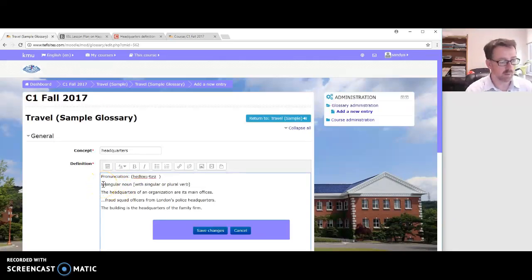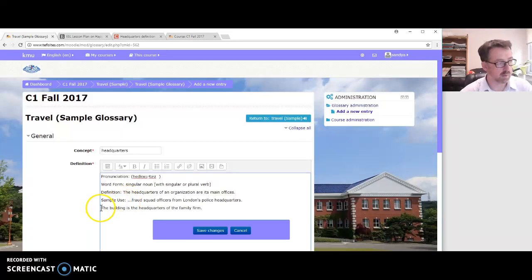Second one, word form. That's the second one. The definition or meaning. And sample use. Okay? I have 2 sample uses here, which is quite interesting.